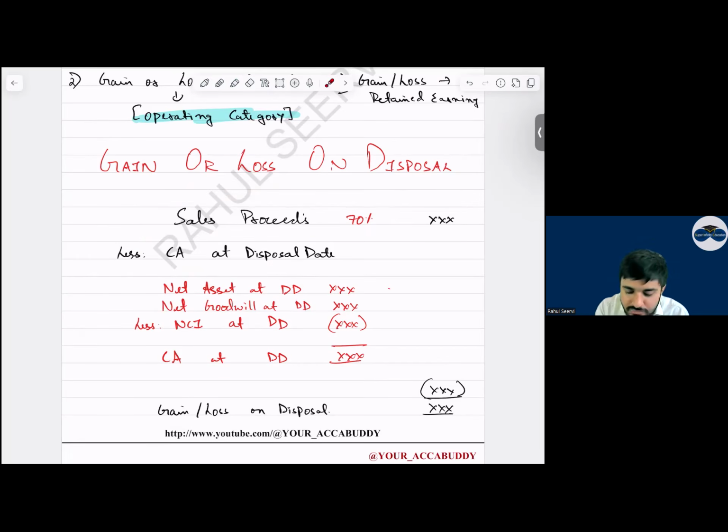Now, everyone, if the examiner has not directly given the net asset at disposal, how will you calculate? Tell me. If the net asset at disposal date is not directly given, how will you calculate it?